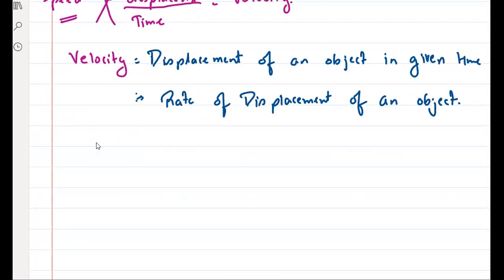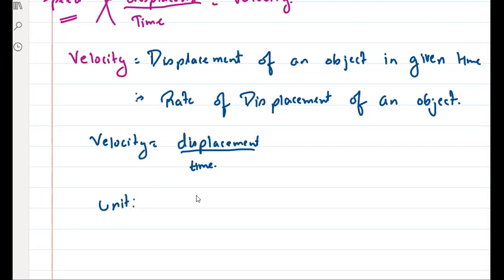ठीक है? So can I say, okay, sir, you are saying that velocity is equal to displacement by time. So what is the unit? Unit क्या होगा बताओ? Unit will be same ना? Displacement unit is meter. Time unit is second. So unit is same, right? What about dimension?